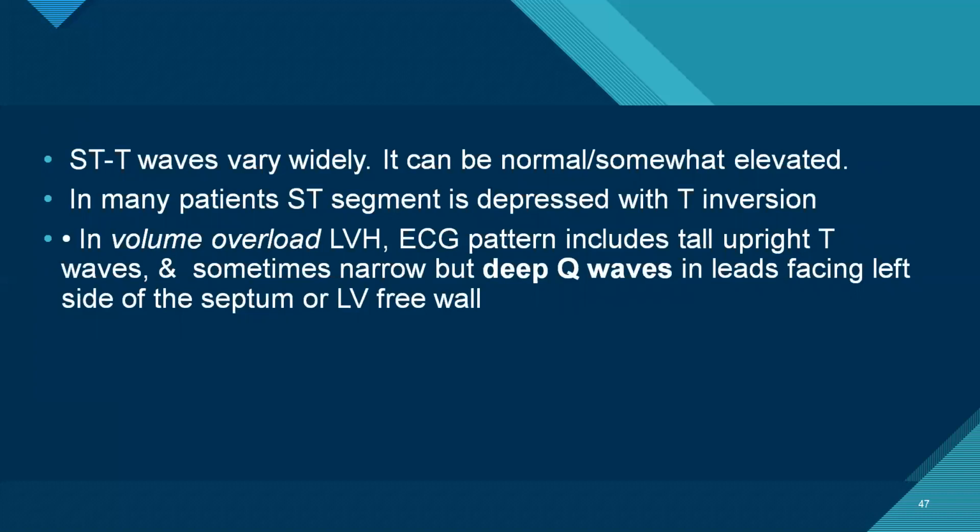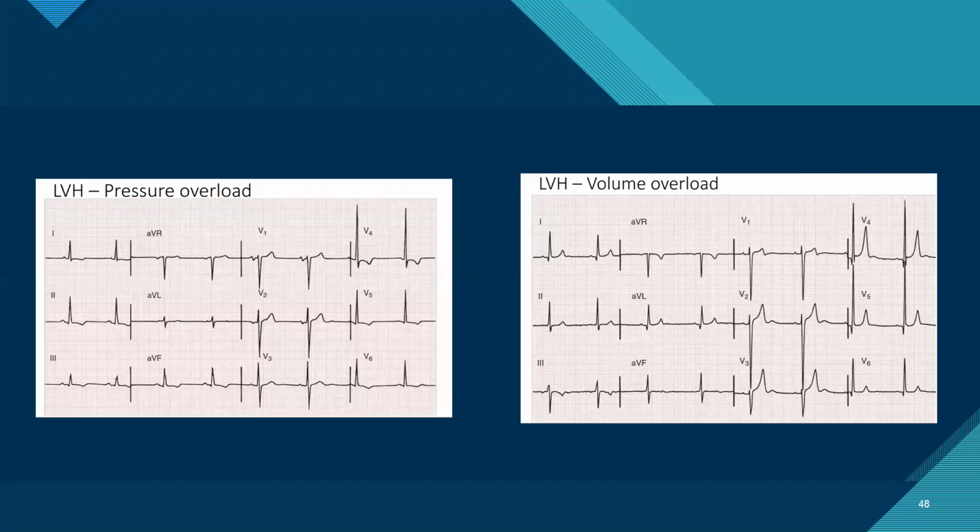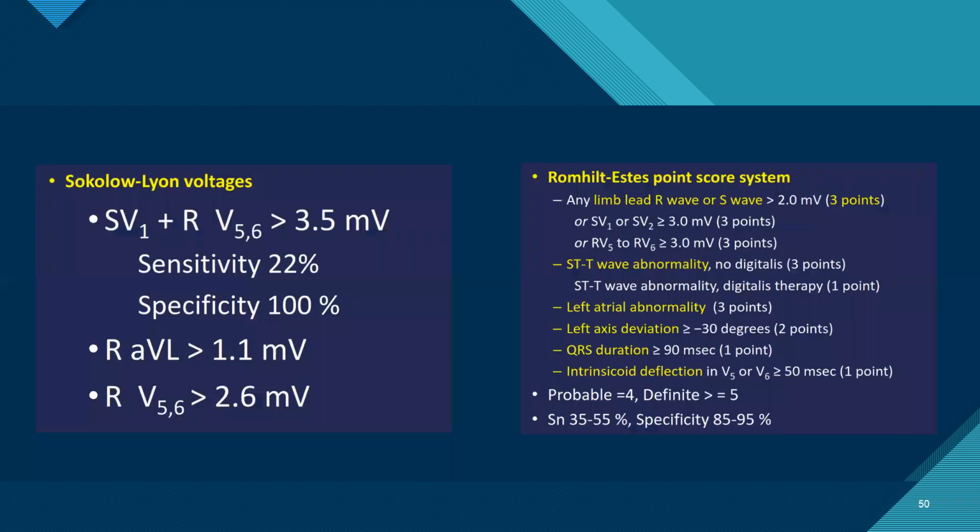In volume overload LVH, you can see deep Q waves in the lateral leads, and these are both the examples. We can see the volume overload, there are prominent Q waves in the leads. And so there are multiple criteria. We will discuss these as stated.